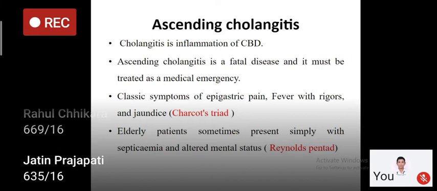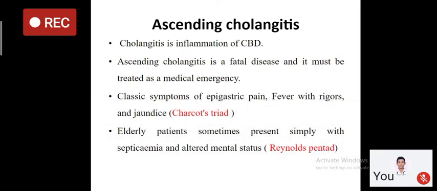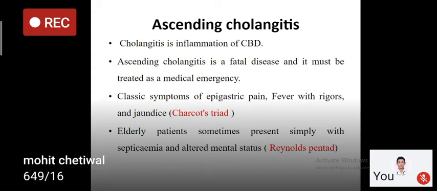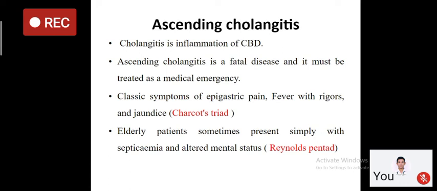And how will a patient with cholangitis present to you? The patient will present with the classical symptoms of epigastric pain, fever with chills and rigors. So if there is a patient who has jaundice, epigastric pain, and fever with chills and rigors, it means the patient has CBD stones that have led to ascending cholangitis.